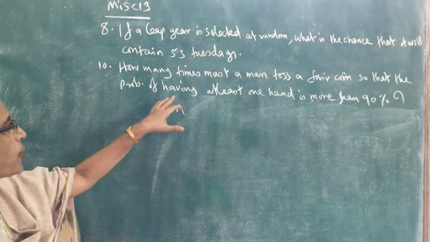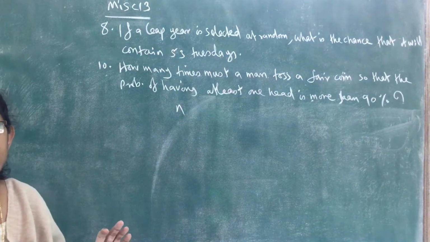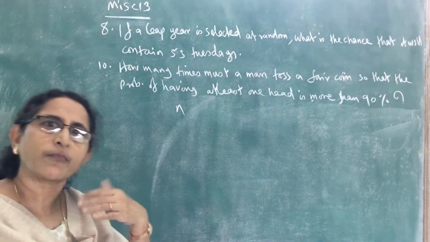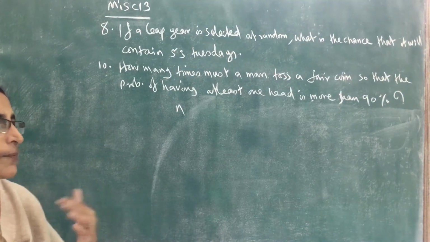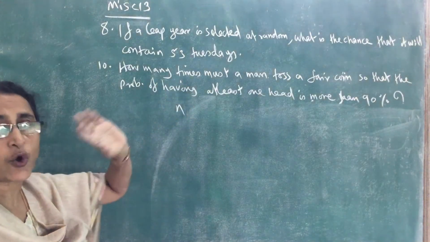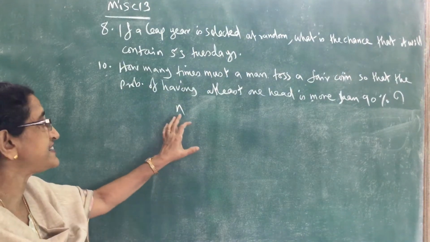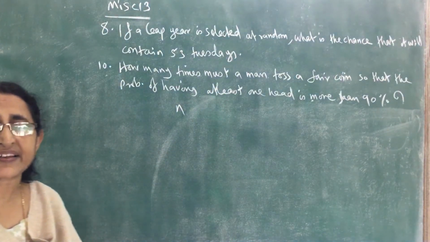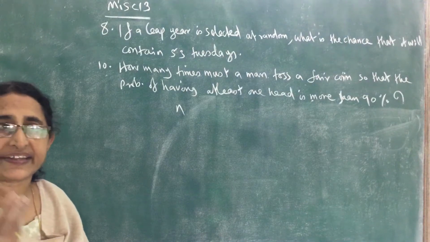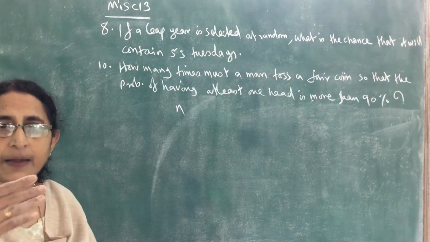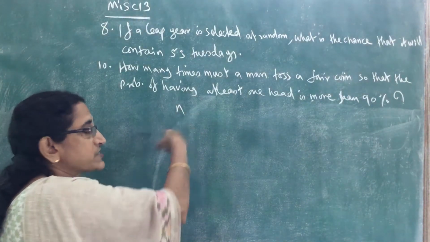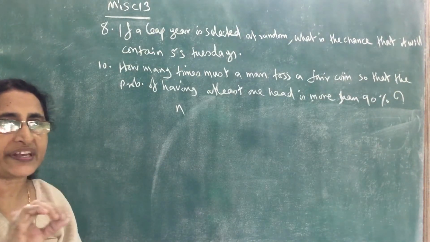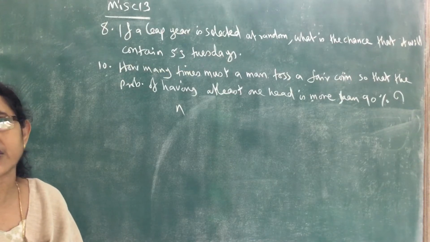So in that, probability of having at least one head means many possibilities are there. At least one head means one head or more than one head are possible. In the n tosses, what does at least one head mean? It can be one head, 2 heads, 3 heads, like that, up to n times he tossed the coin. What is the maximum number of heads possible? n. If you toss a coin n times, maximum you will get n heads.